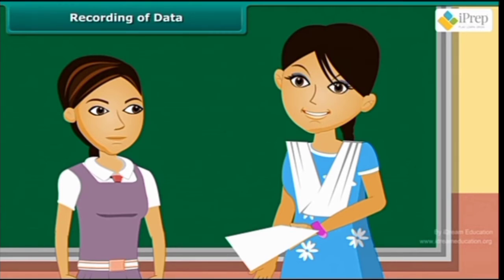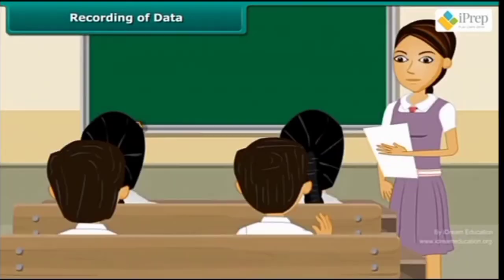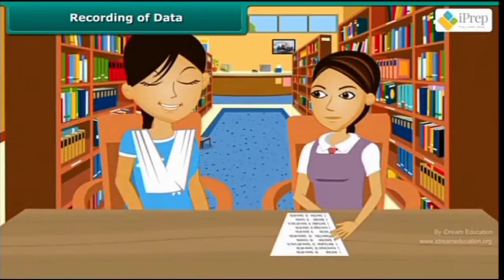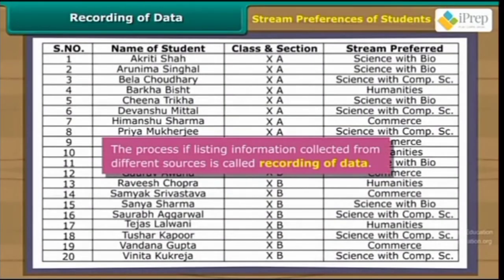Mrs. Sandeep is the academic in charge. She has assigned Sheetal the task of writing the stream preference of all class 10 students. Sheetal collects all requisite details, summarizes them in a single sheet, places it in a file and hands the file over to the academic in charge. The process of listing information collected from different sources is called recording of data.